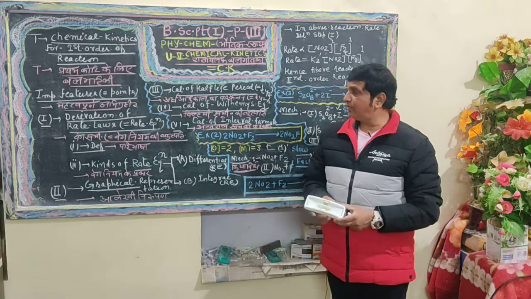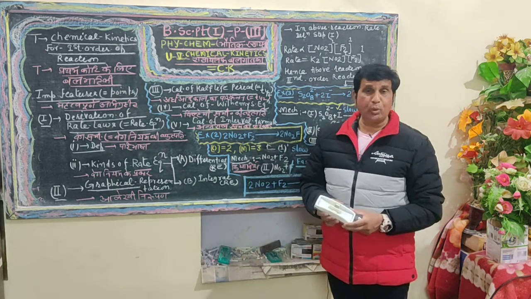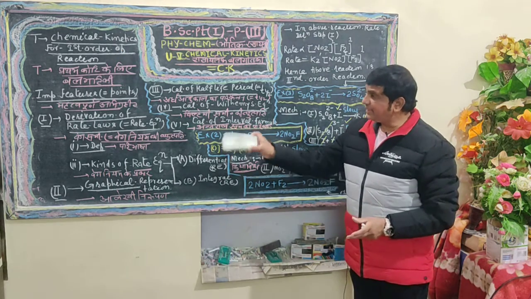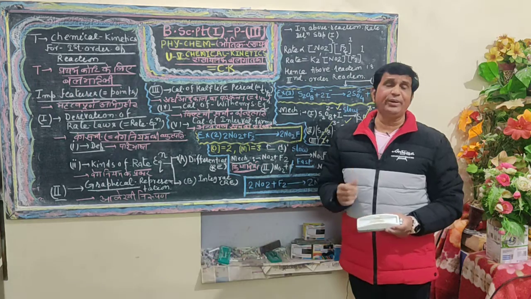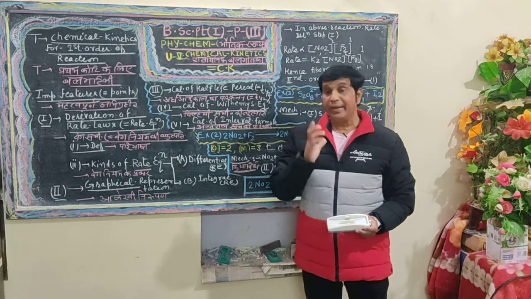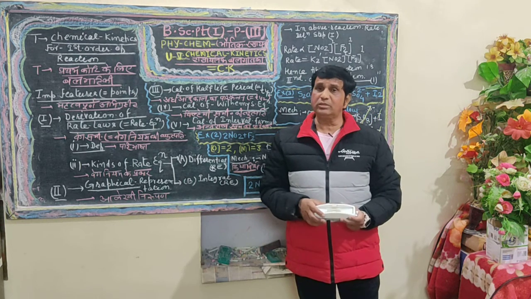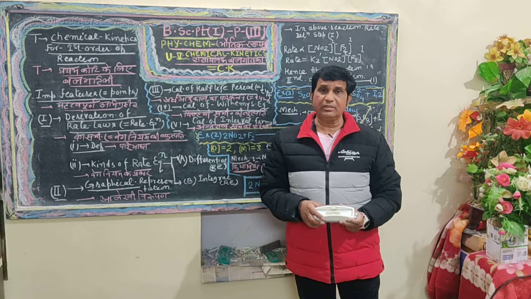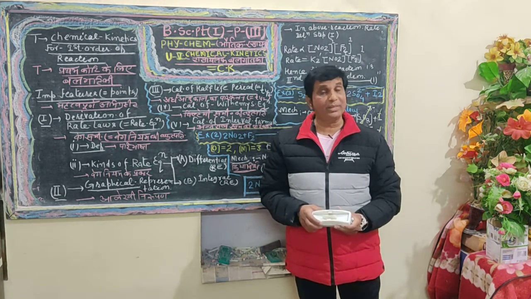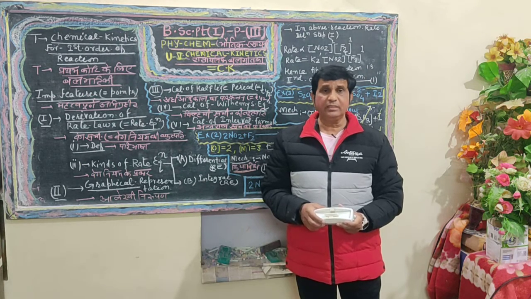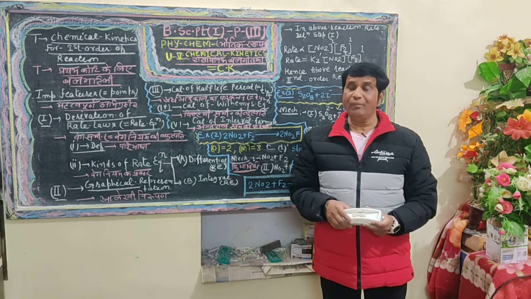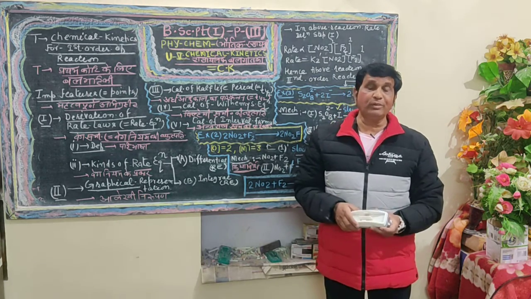For the hydrolysis of ethyl acetate by means of H2O to produce acetic acid and ethyl alcohol, in our previous video we have proved that the excess concentration of H2O does not measurably influence the velocity of the reaction.